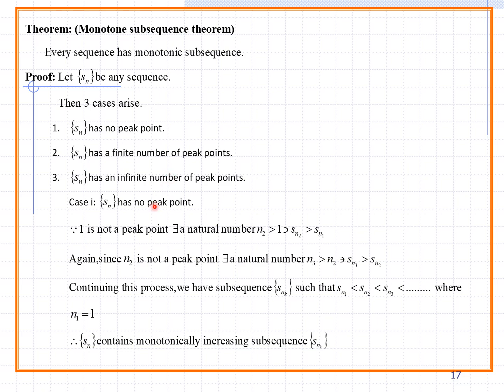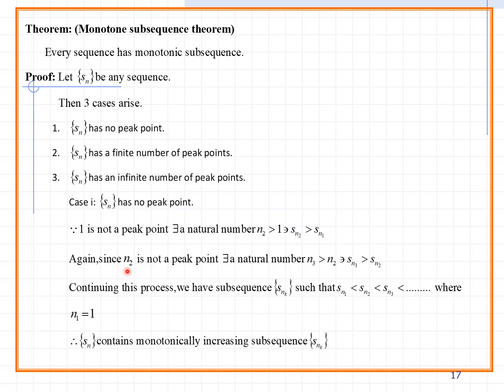Let us see case 1. Sn has no peak point. So 1 is not a peak point. There exists a natural number n2 greater than 1. So after 1, n2 means you consider 2, 3, 4, and so on. These are the later points, but 1 is not a peak point, such that Sn2 is greater than Sn1.